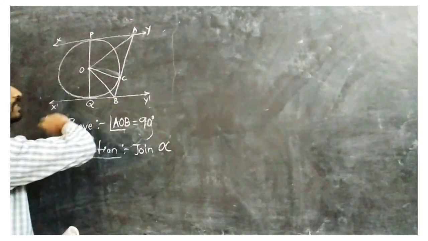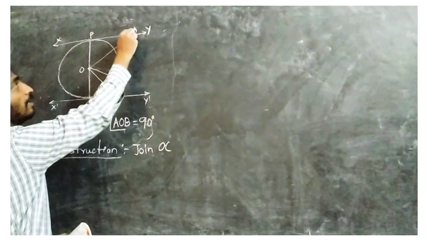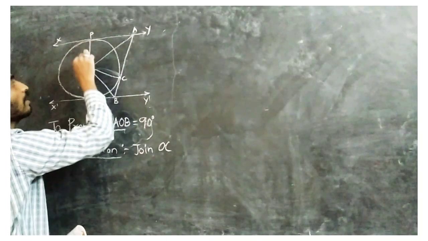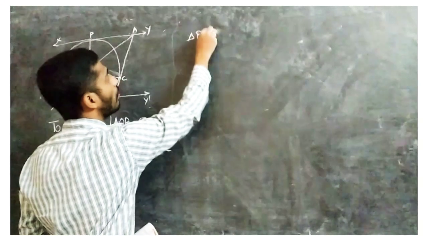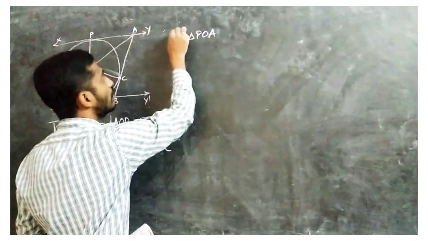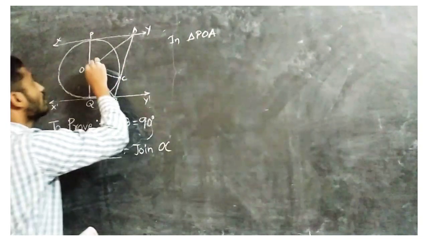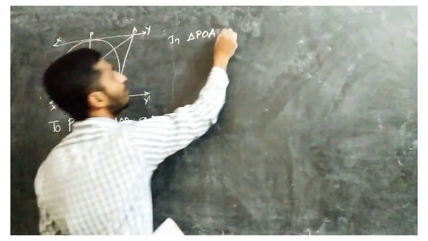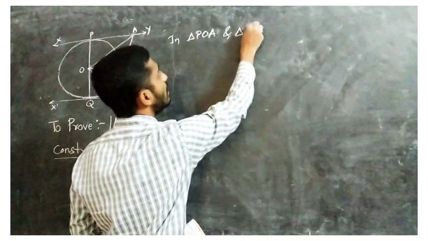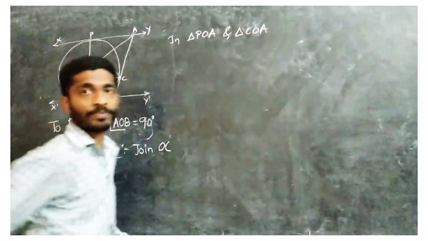Now start with the triangle POA, and next, another one, triangle COA.